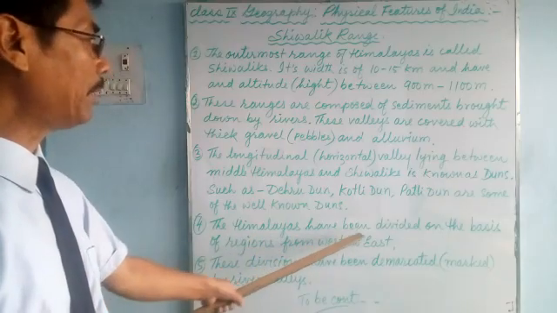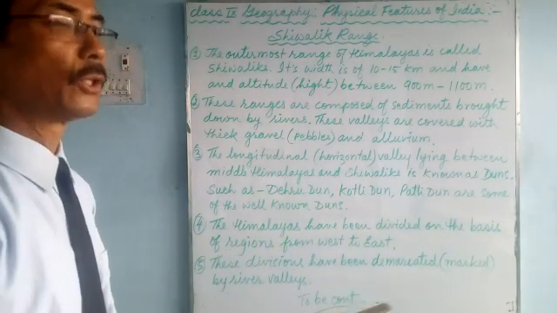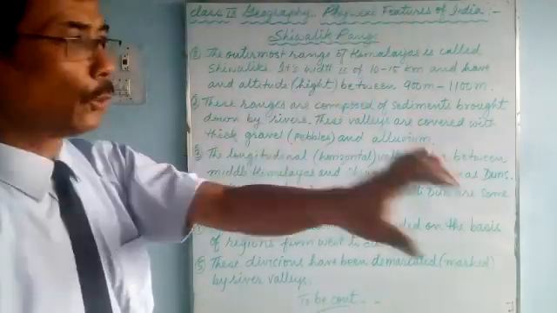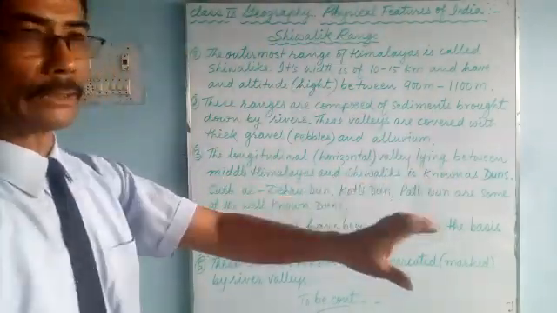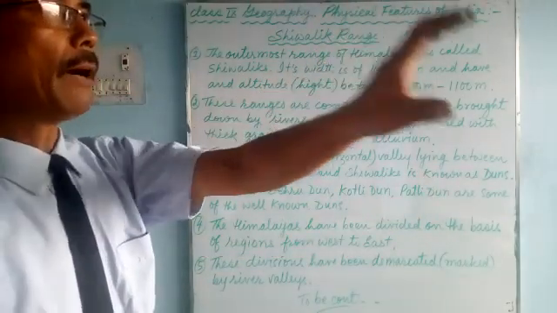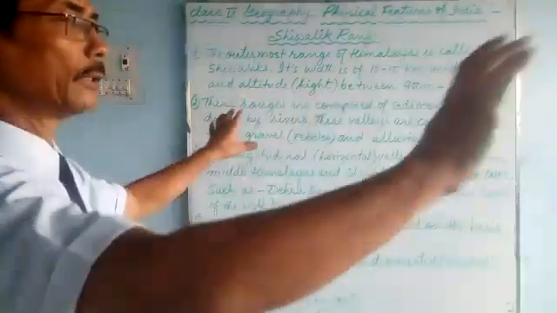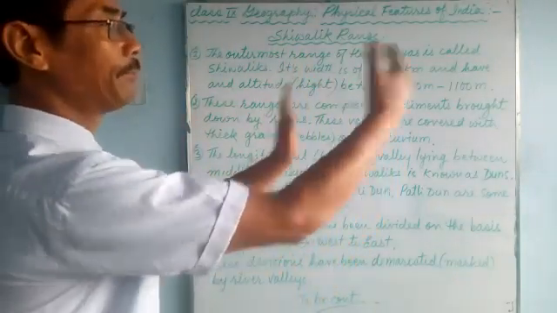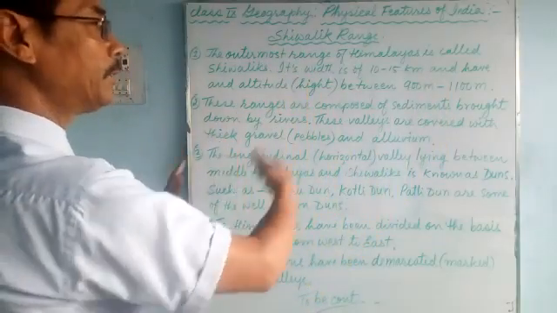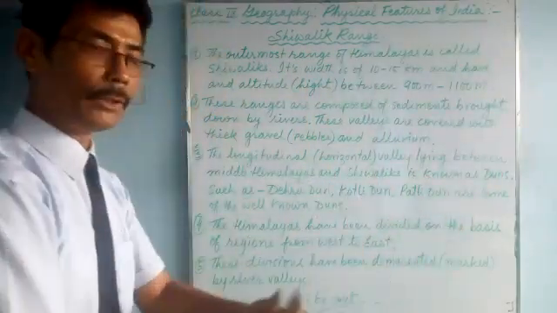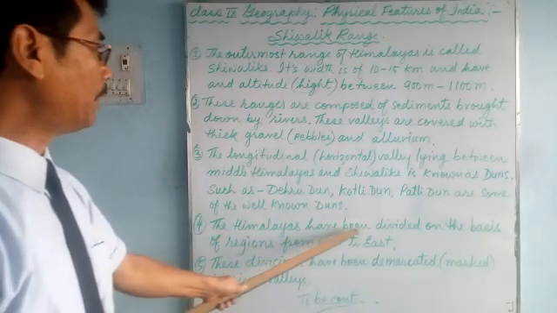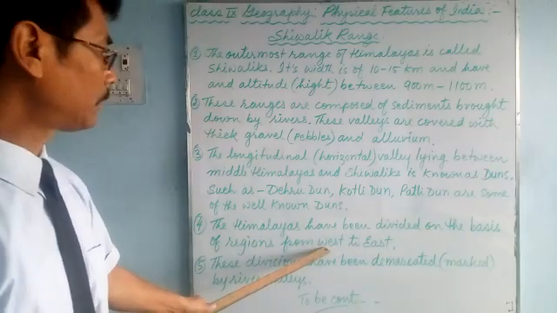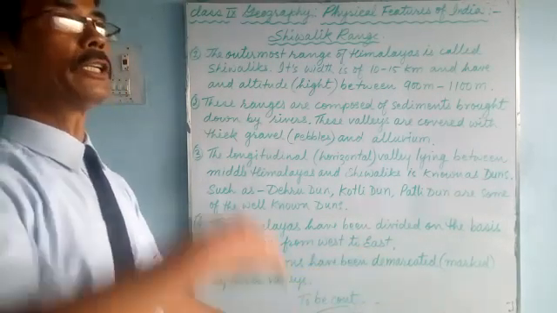Now, the Himalayas have been divided on the basis of regions. So far we have talked about the Greater Himalayas, Middle Himalayas and Lower, outer Himalayas: Himadri, Himachal, Shivalik, longitudinal. Now according to the region, the Himalayas are of three regions: Western Himalayas, Middle Himalayas and Eastern Himalayas.